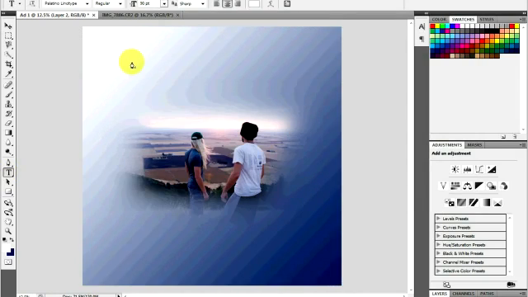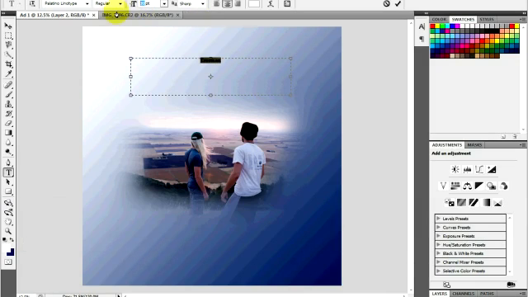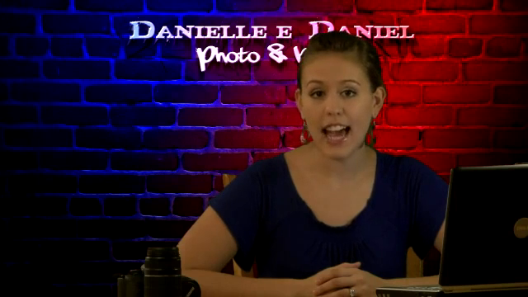Now change the foreground color and select the Text tool. Type in the text you want to include. Keep it simple and short. When you're finished, save your project onto a CD or your computer. And that is how to make an ad in Photoshop.